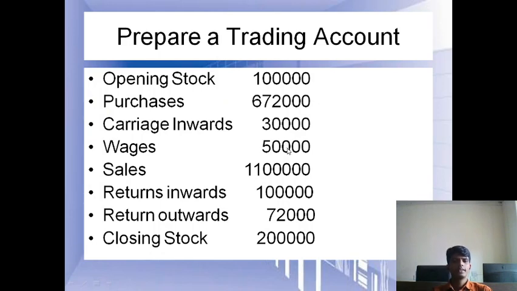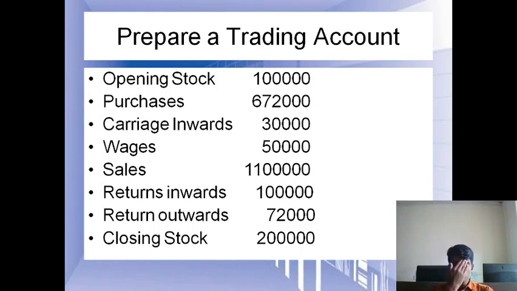50,000, sales 11 lakh, then return inwards 1 lakh, return outwards 72,000, and closing stock is 2 lakh. So they have given us opening stock, purchases, carriage inwards, wages, sales, return inwards, return outwards.